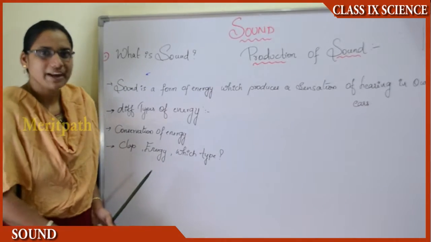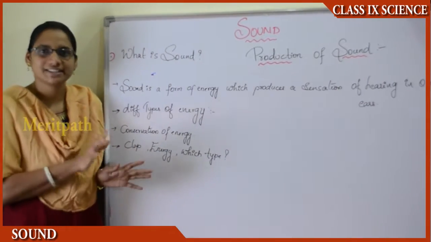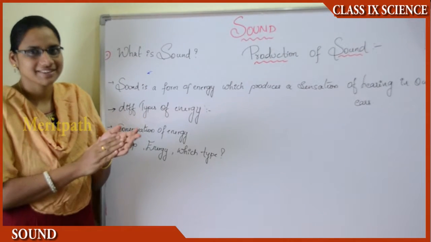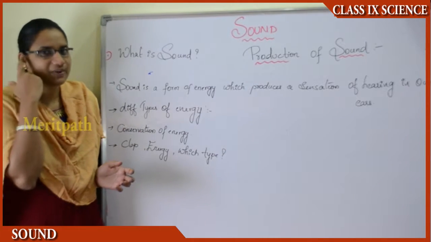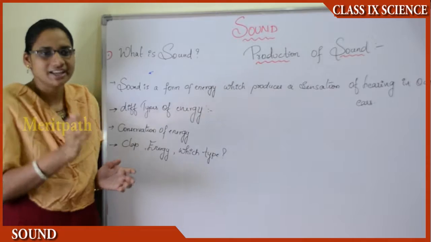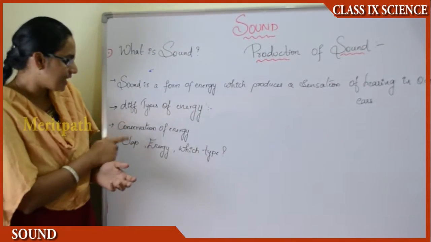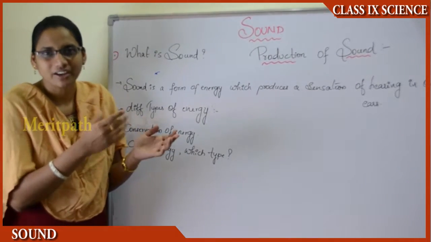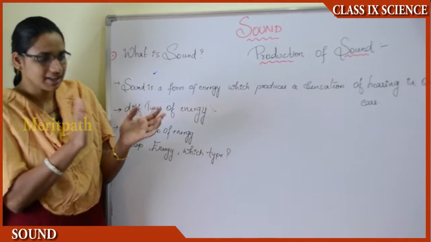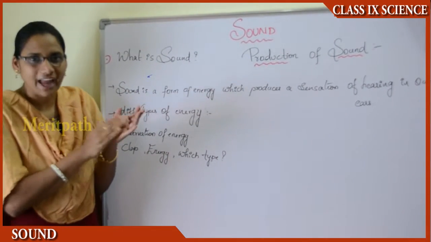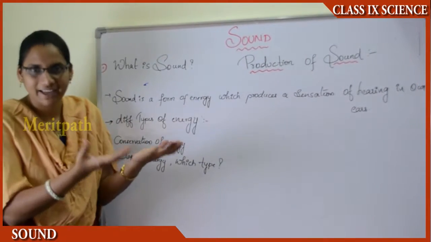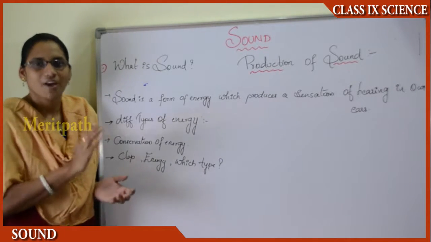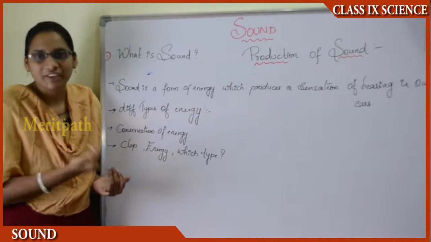Now, let us do one simple activity in order to understand the sound concept. When we clap, the sound is generated. That goes into our ears, and we are able to hear the sound of the claps. And at the same time, what is the energy? Previously I said that to make a sound, we are consuming some energy. Sound is a form of energy. Then in order to clap, I have done some work. I have spent my energy. What energy have I spent for sound? In order to generate some sound, what energy have I used? What type of energy is used in sound?